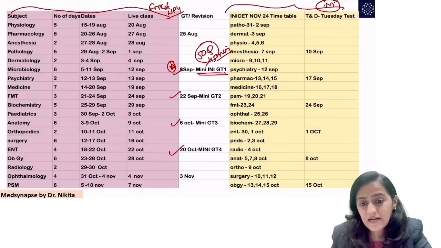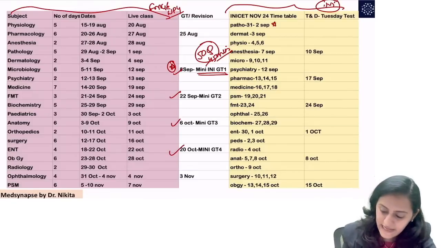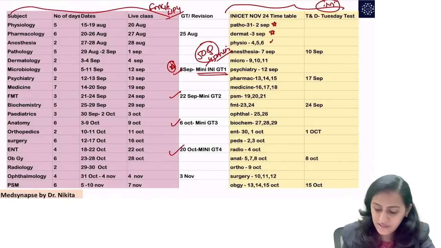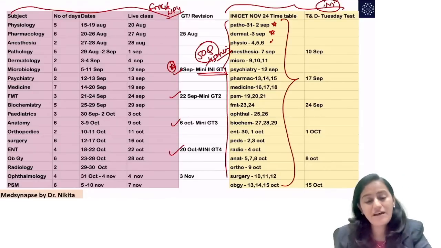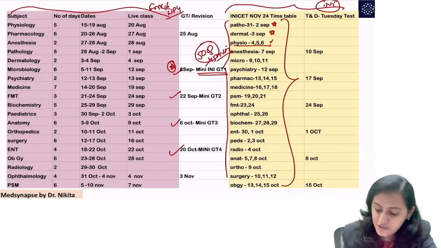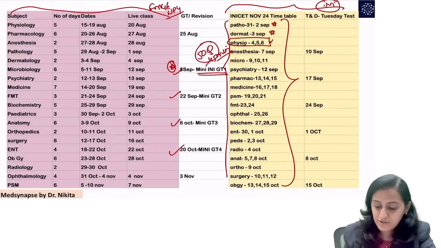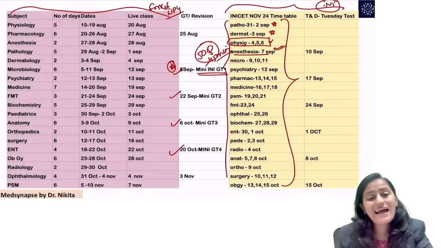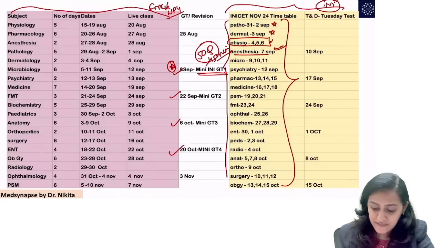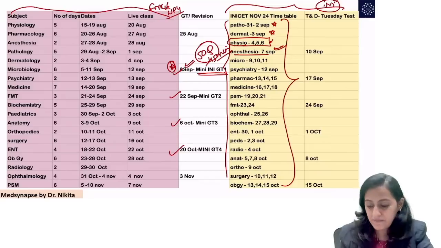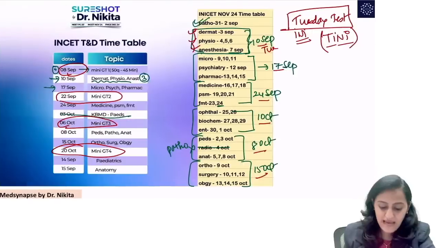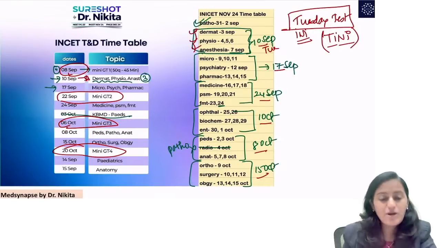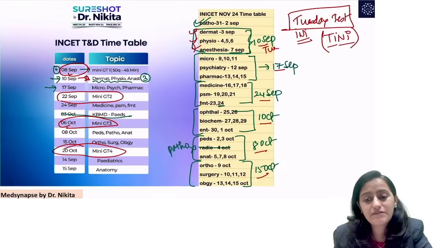I've given you these daily targets for the subjects also here. For the INICET students, these are your self-study targets that you have to follow. Currently, today is your last day of physiology. Tomorrow you will be completing anesthesia. Your first mini GT is coming on 8th of September, and your first 3 subjects combined, dermat, physiology, anesthesia, that is going to come on 10th of September. Is this clear with everyone?